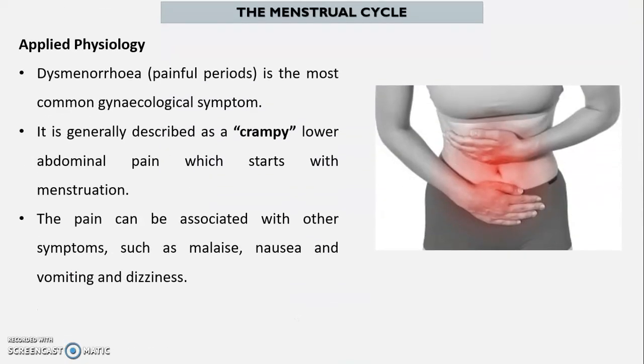Dysmenorrhea is painful periods and is the most common gynecological symptom. It is generally described as a crampy lower abdominal pain which starts with menstruation. The pain can be associated with other symptoms, such as malaise, nausea, vomiting and dizziness.